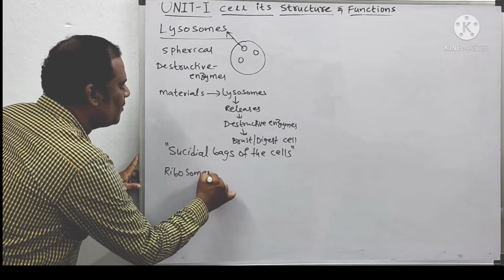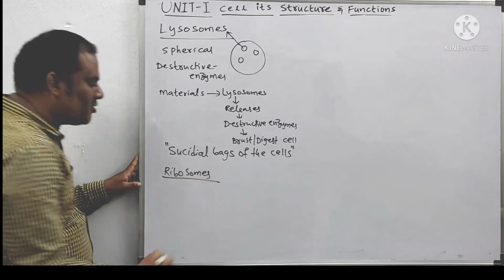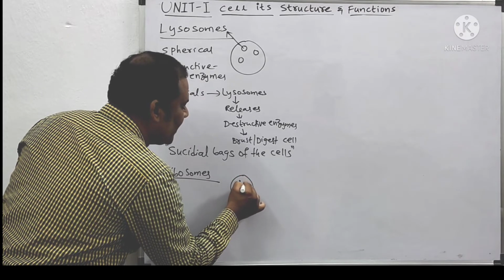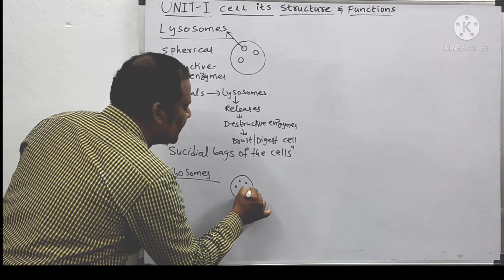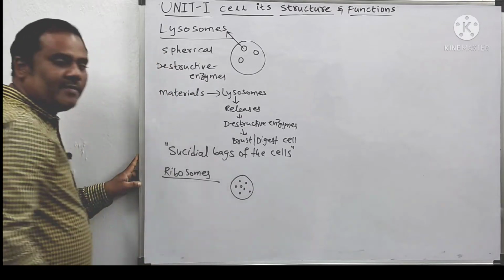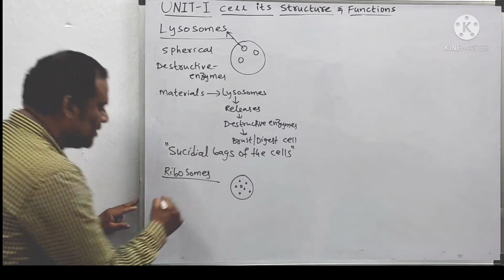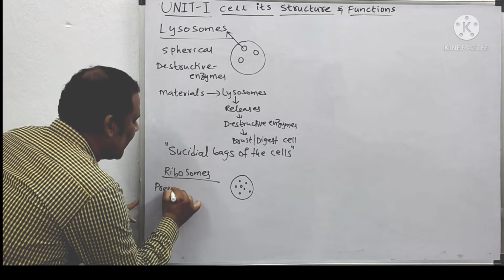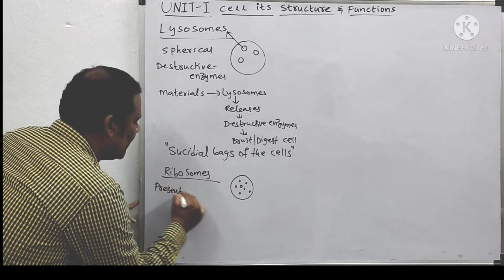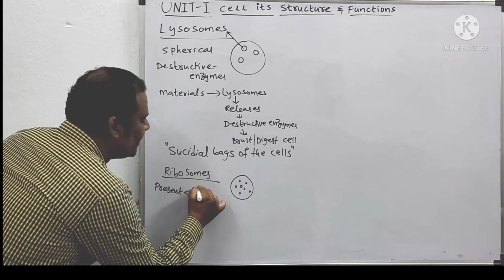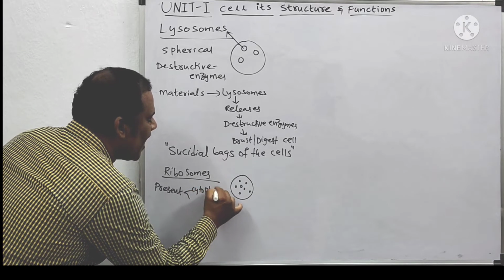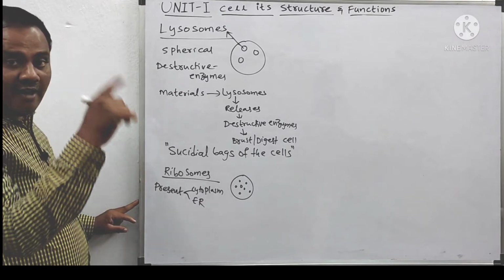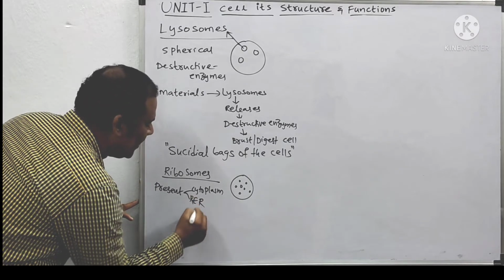The next structures are called ribosomes. For example, you take a cell, and inside the cell, again there are small granular structures present in the cytoplasm; they are called ribosomes. These ribosomes are present in two places: in the cytoplasm, or on the endoplasmic reticulum, on the rough endoplasmic reticulum, which is RER.